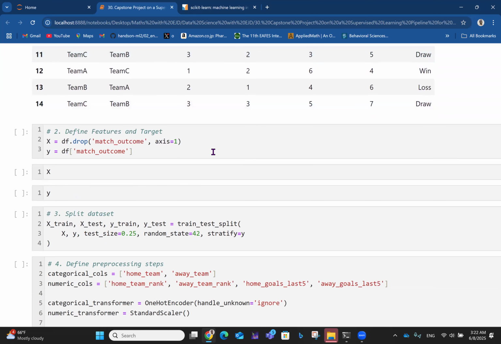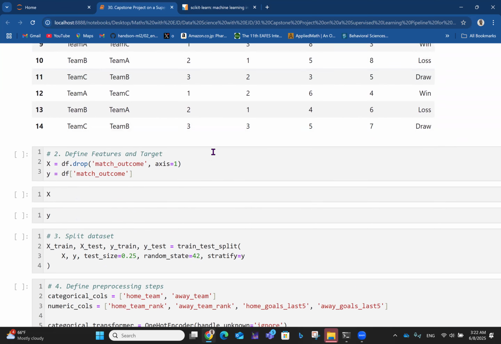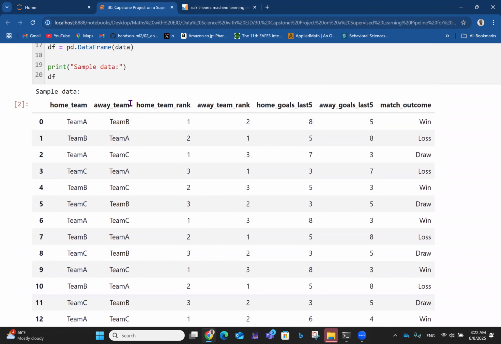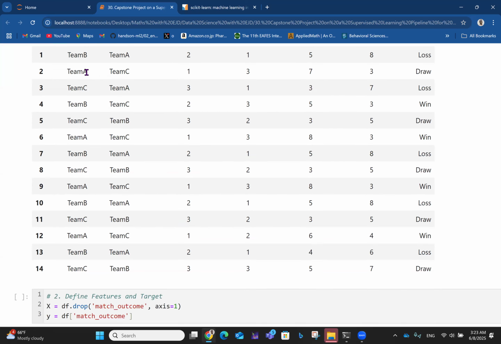Now we want to define the features and targets. You can see in here, of course, we could do exploratory data analysis, df.info. Okay, well, we can see this clearly already. So match outcome is the last thing here.